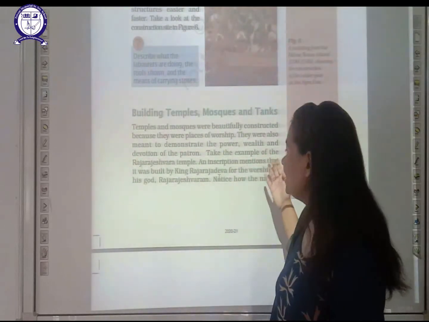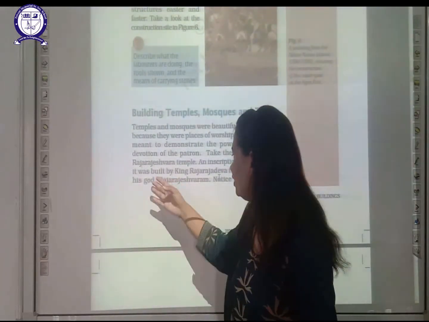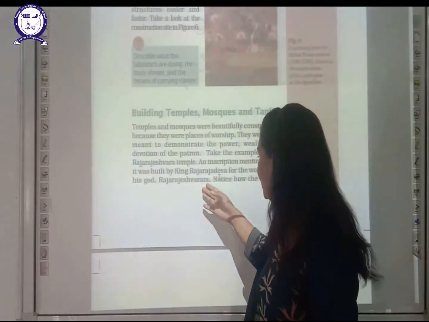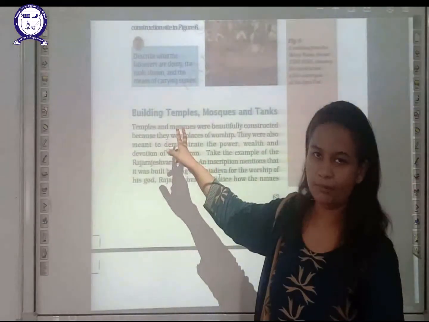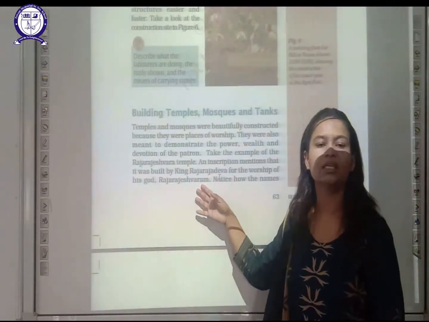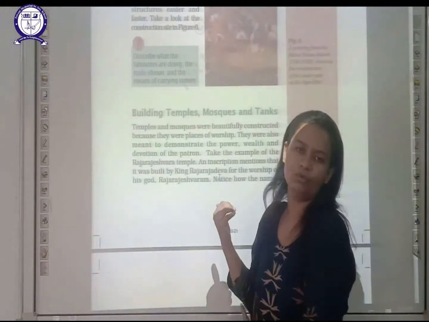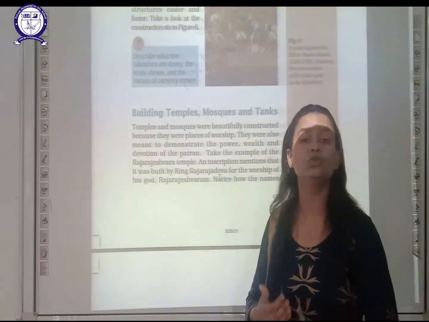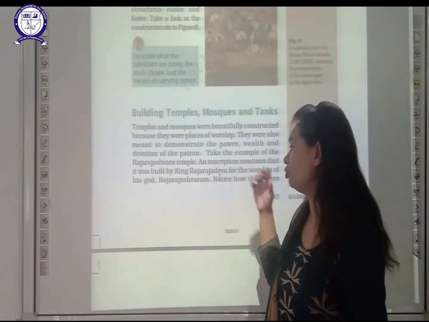Thereafter, students, take the example of the Rajarajeshwara temple. An inscription mentions that it was built by King Rajarajeshwara for the worship of his god Rajarajeshwaram. Notice, now see, the name of the temple is Rajarajeshwara temple and the name of the king is Rajarajeshwaram. What does that mean? The king is keeping the temple in his name only. The reason is that when the temple got constructed, people used to remember him. Whenever the temple name will be recited by the people, they are going to recite the name of the king as well.